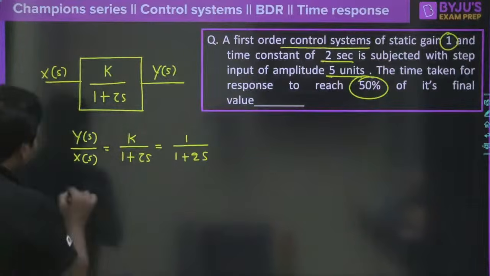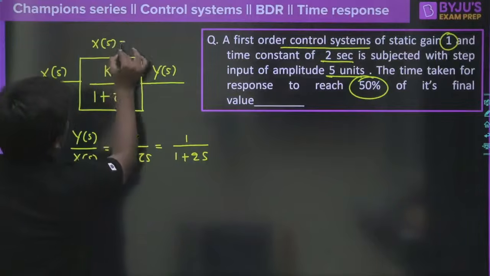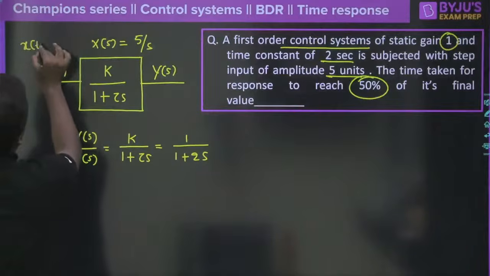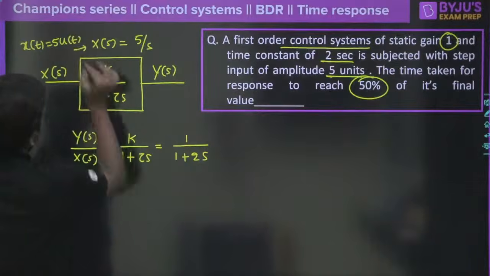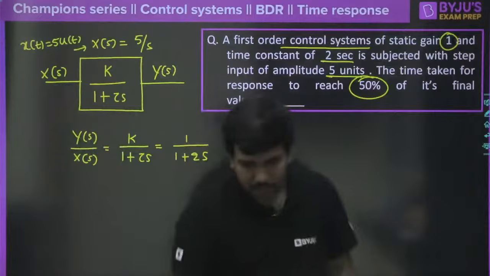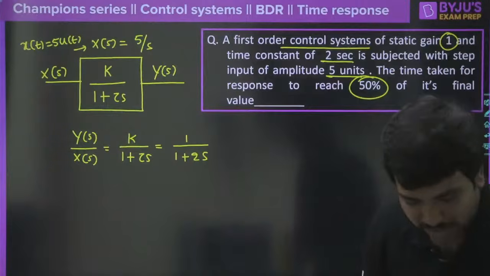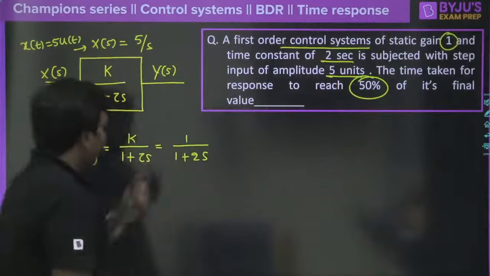Fine. Then we can also say X of s is equal to how much? X of s is equal to 5 divided by s. Why? Because x of t is a step input of amplitude 5 into u of t. Correct? So therefore X of s is going to be equal to 5 by s. Any one of you got the answer? Earlier you guys were so fast, right? Now you need to show your speed to me. Okay? So very good.